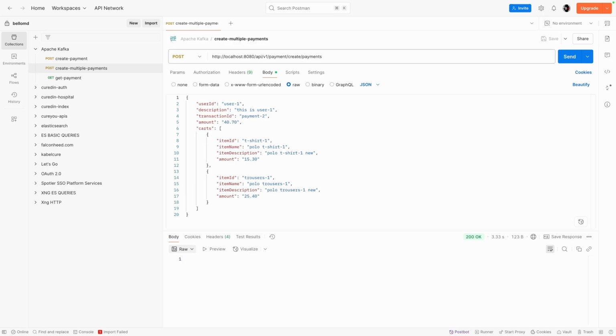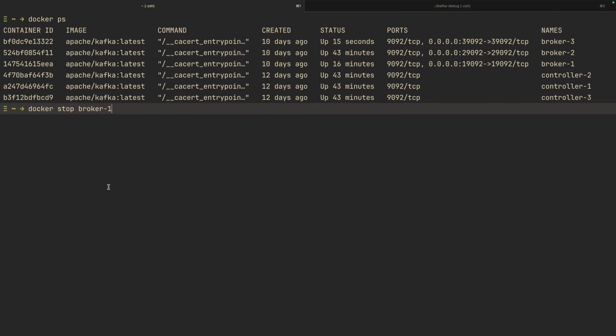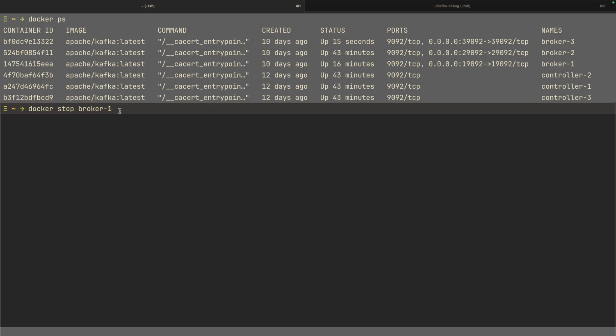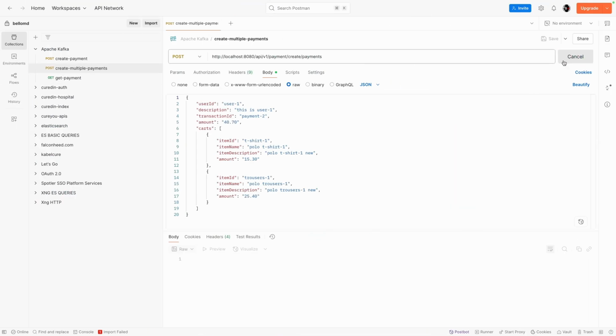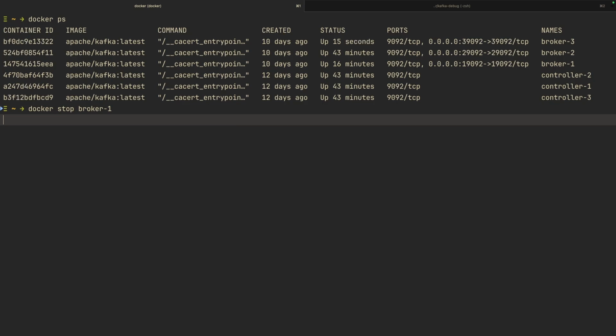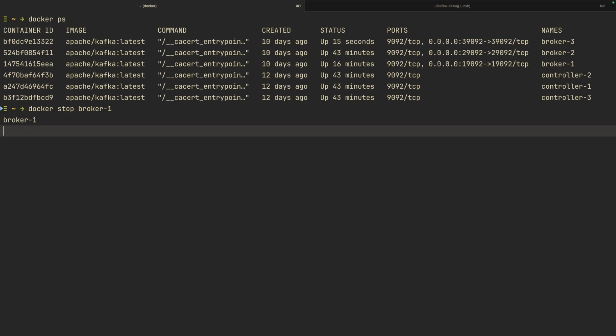And as soon as we start sending messages, we will stop the broker that is the leader of partition 0. This is to simulate a real crash during at least once delivery. As you remember, our Docker command for stopping that node is ready. Let us go and send the messages. Click send. We go back here and we stop the broker.